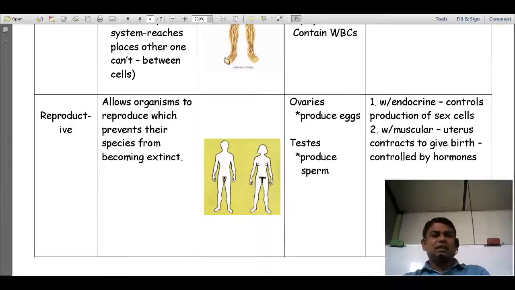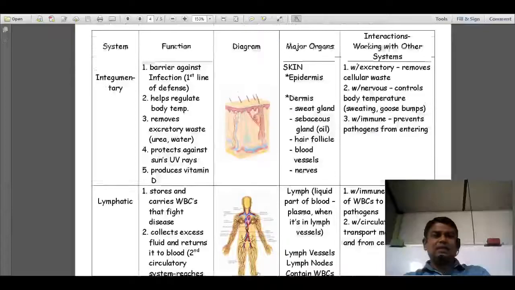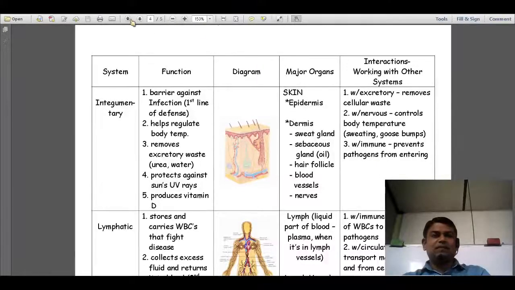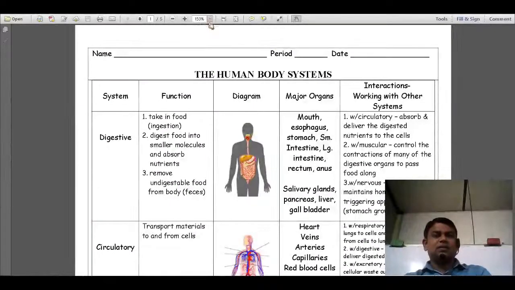These are the ones that we will study. Let's go to the first one, the digestive system.